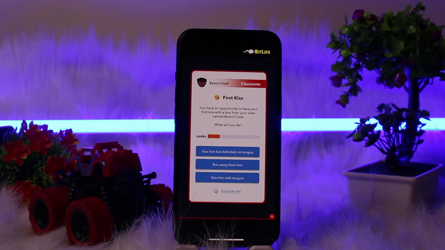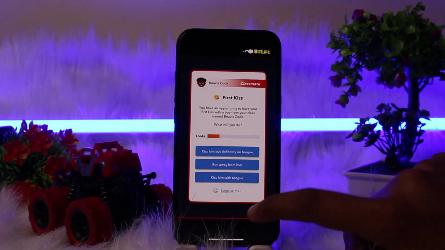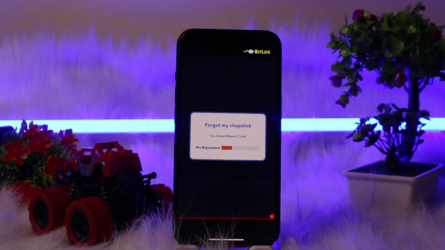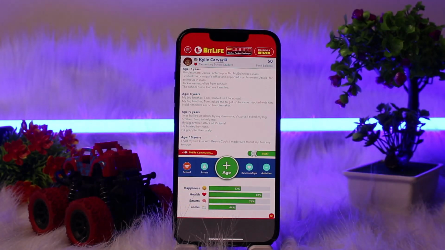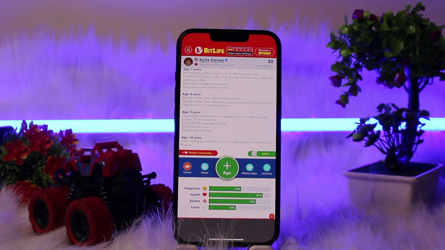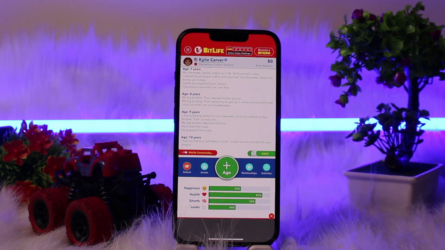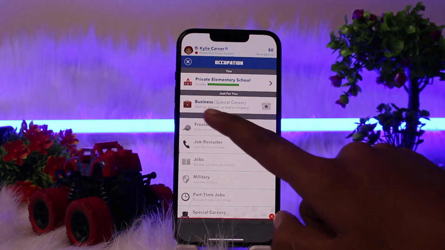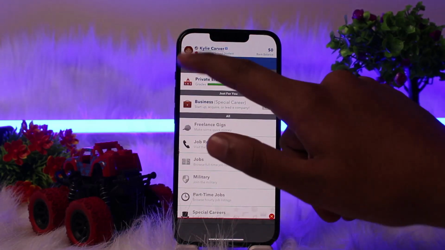Now select the option which you think is suitable for you. I'll just click on the option of surprise me. So it just increased the happiness level. As you can see, it has increased my happiness level from 49 to 52, my health level to 87%, my looks level to 44% and all. Now my age is just 10 years. So I'll also be able to see the school where I'm currently in, private elementary school and all.